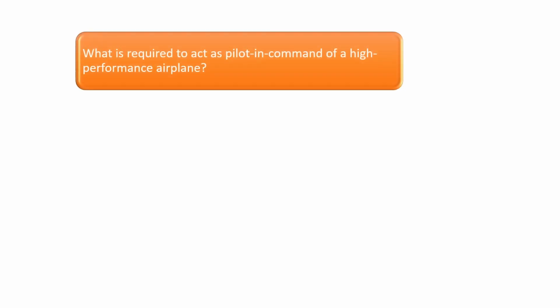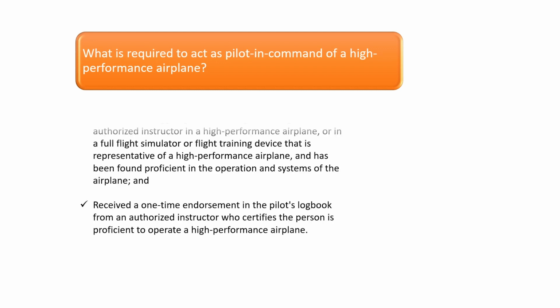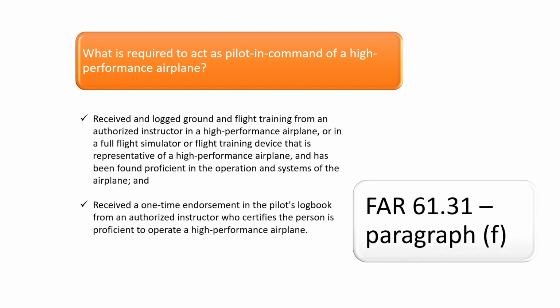What is required to act as pilot in command of a high-performance airplane? See FAR Part 61.31 for the requirements to operate a high-performance airplane. High-performance aircraft are classified as aircraft with greater than 200 horsepower according to Part 61 regulations. To operate a high-performance airplane, a pilot must have received and logged ground and flight training from an authorized instructor in a high-performance aircraft and have received a logbook endorsement that certifies the pilot is proficient in operating a high-performance airplane.